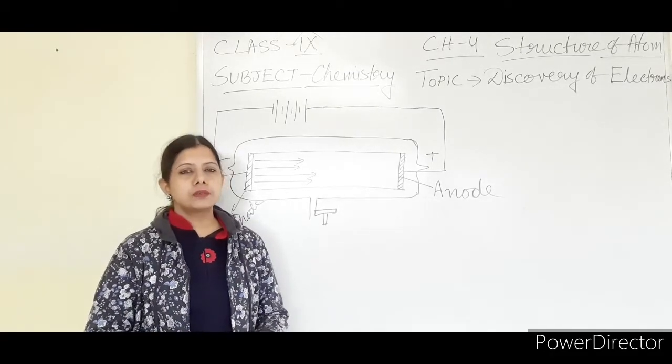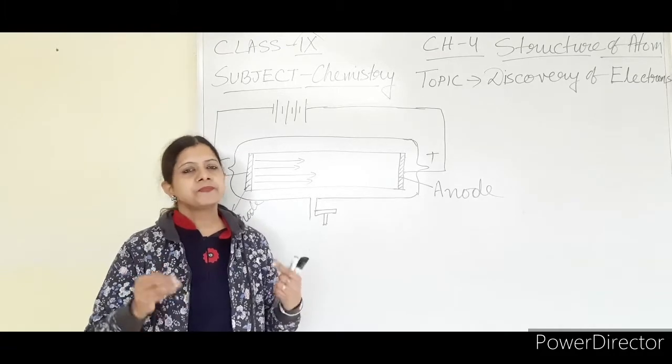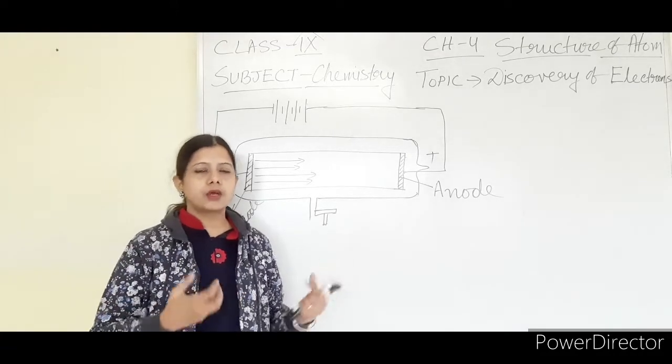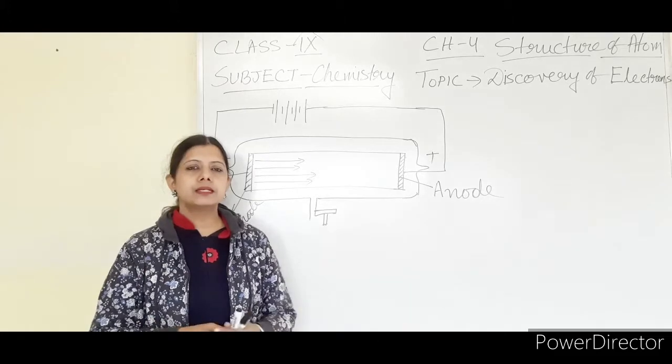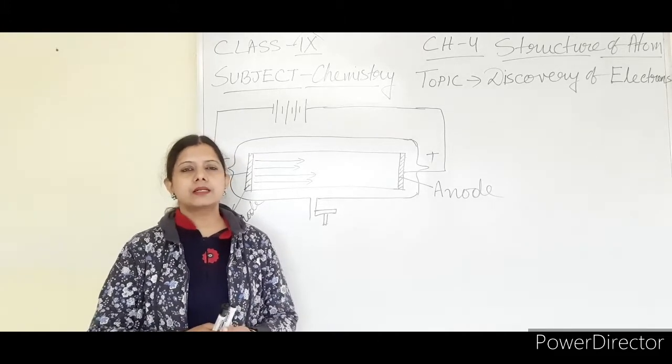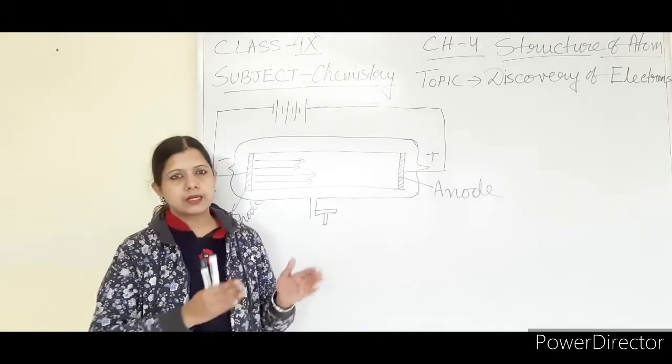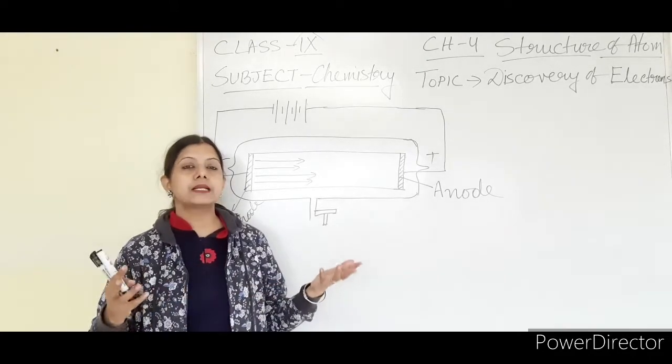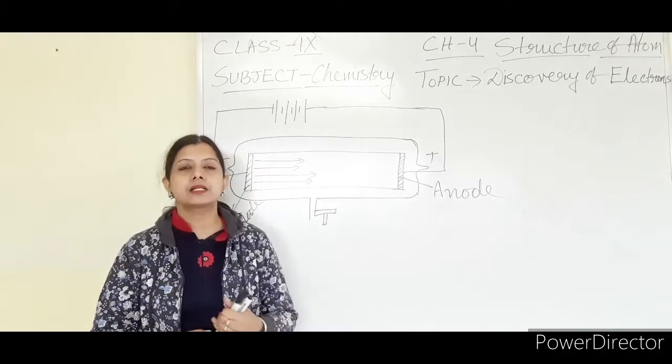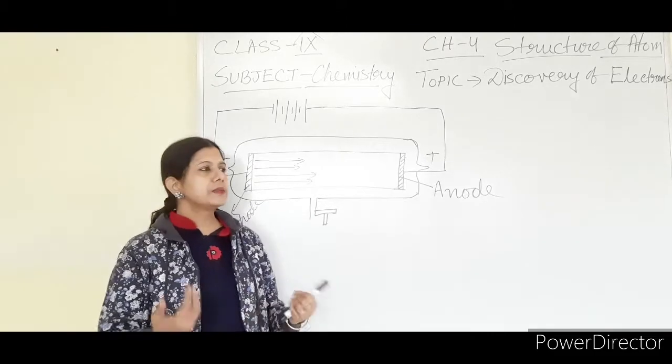That is only possible if charge is present on the comb or the paper. So from here it was concluded that matter is made up of charged particles. Matter has atoms, but definitely it may also contain some charged particles.